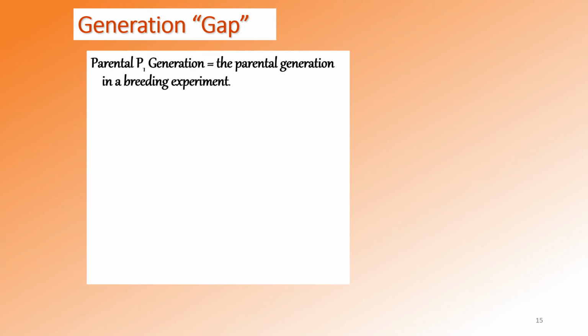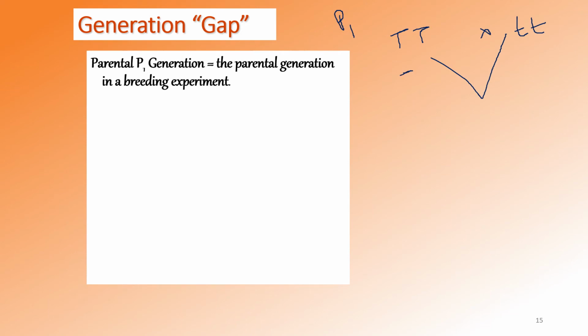Next, about the generation gap. So what is generation gap? For example, this is a parent and this is another parent, and we call this parent generation P1. When we cross, we will get offspring. Both parents are the same, isn't it?